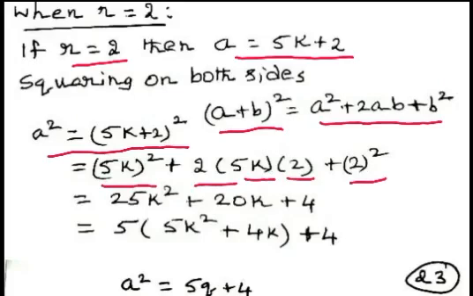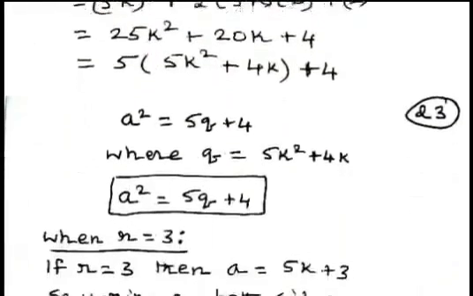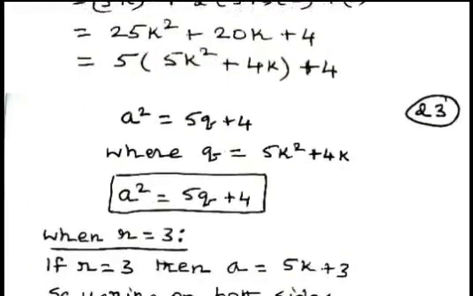Rearranging this, we get 5 multiplied by 5k square plus 4k, plus 4. Now taking 5k square plus 4k as q, we can write a square equal to 5q plus 4. That is, when remainder r equal to 2, we can write a square in the form of 5q plus 4.